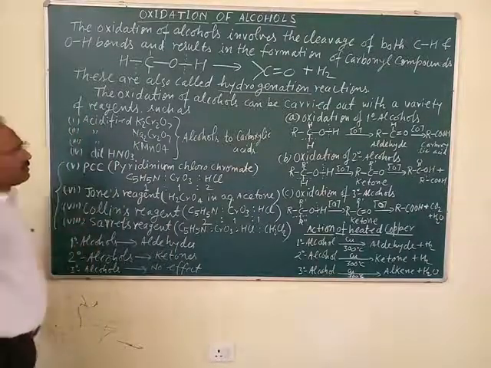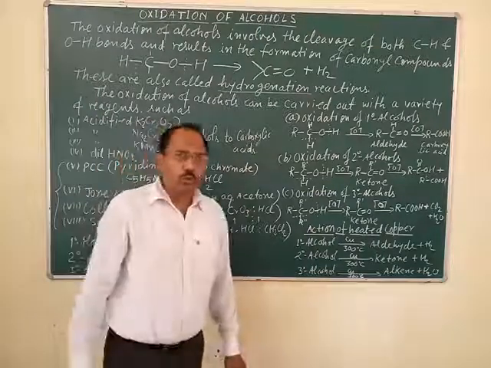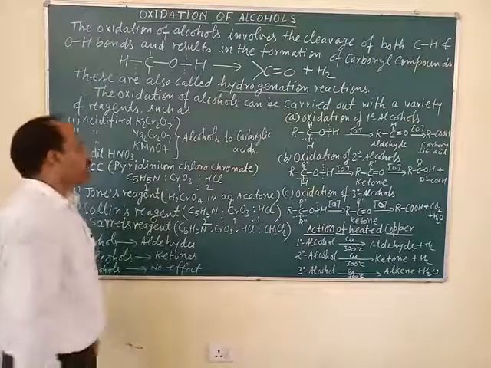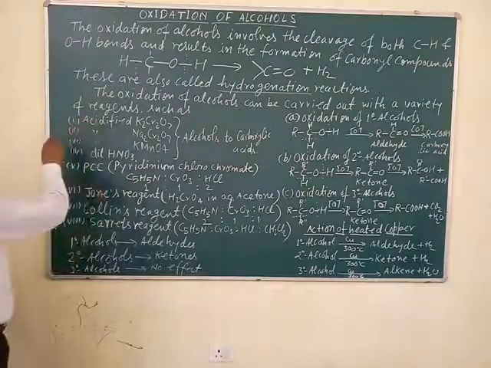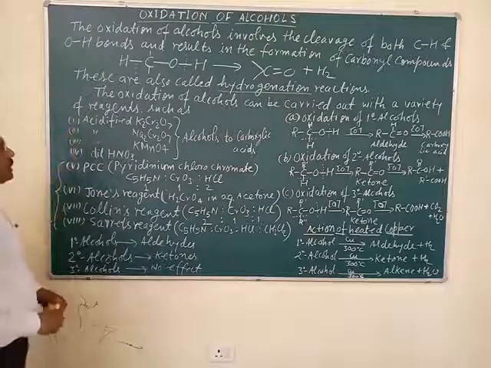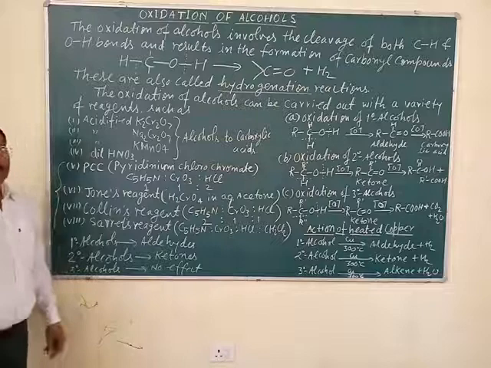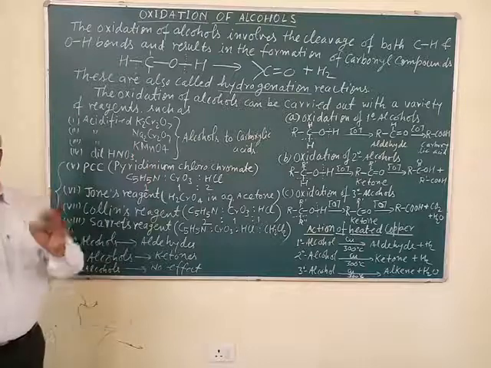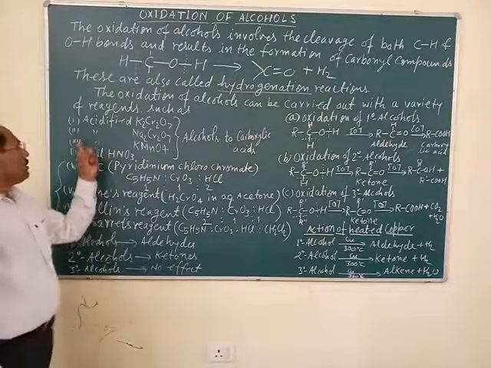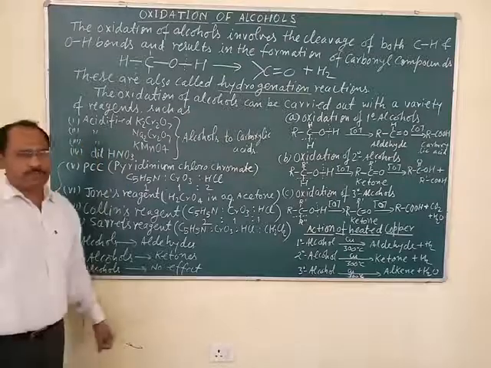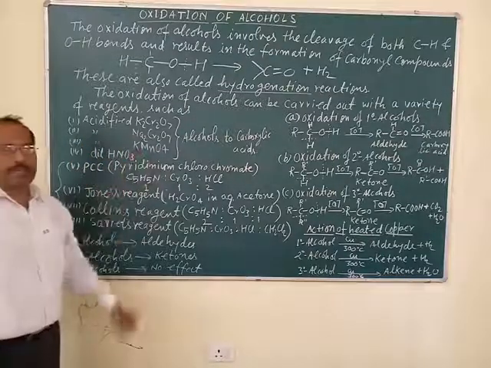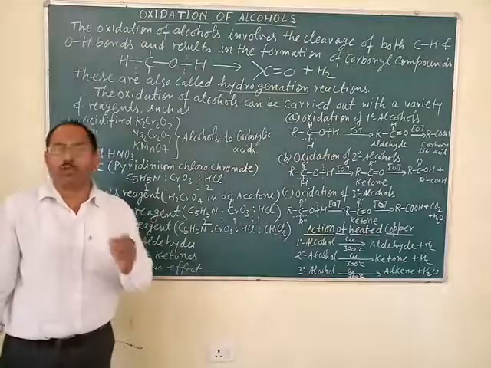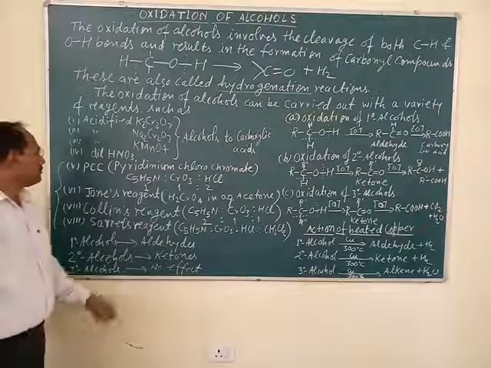The important oxidizing agents used to oxidize alcohols into aldehydes, ketones and carboxylic acids are as follows. The first one is acidified potassium dichromate. Acidified potassium dichromate means potassium dichromate plus concentrated sulfuric acid. Then acidified sodium dichromate and acidified potassium permanganate. In place of acidified potassium permanganate, alkaline potassium permanganate is also used as the oxidizing agent.